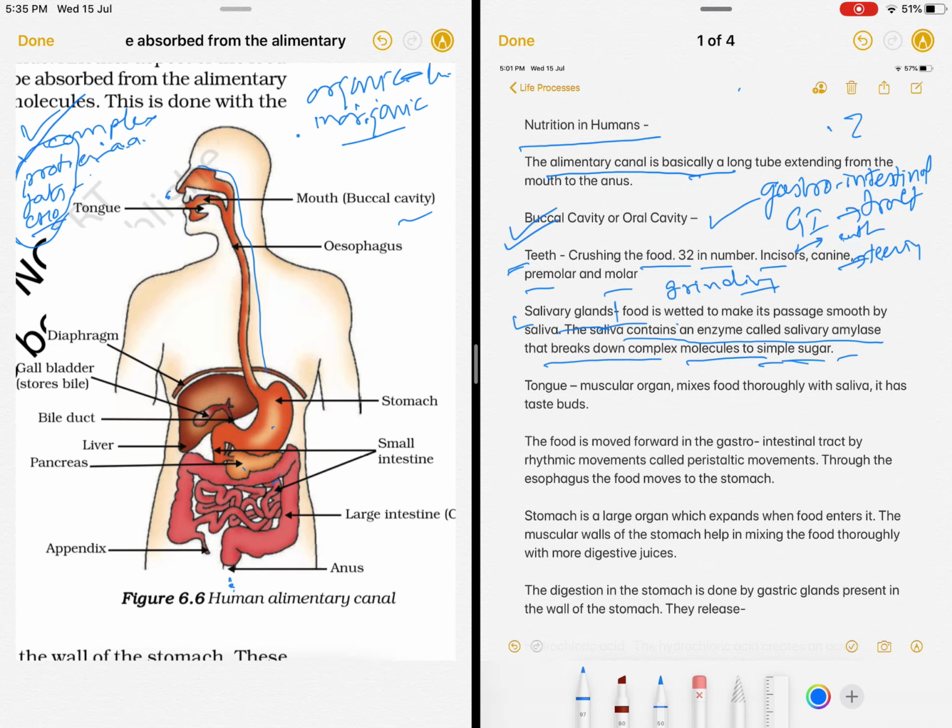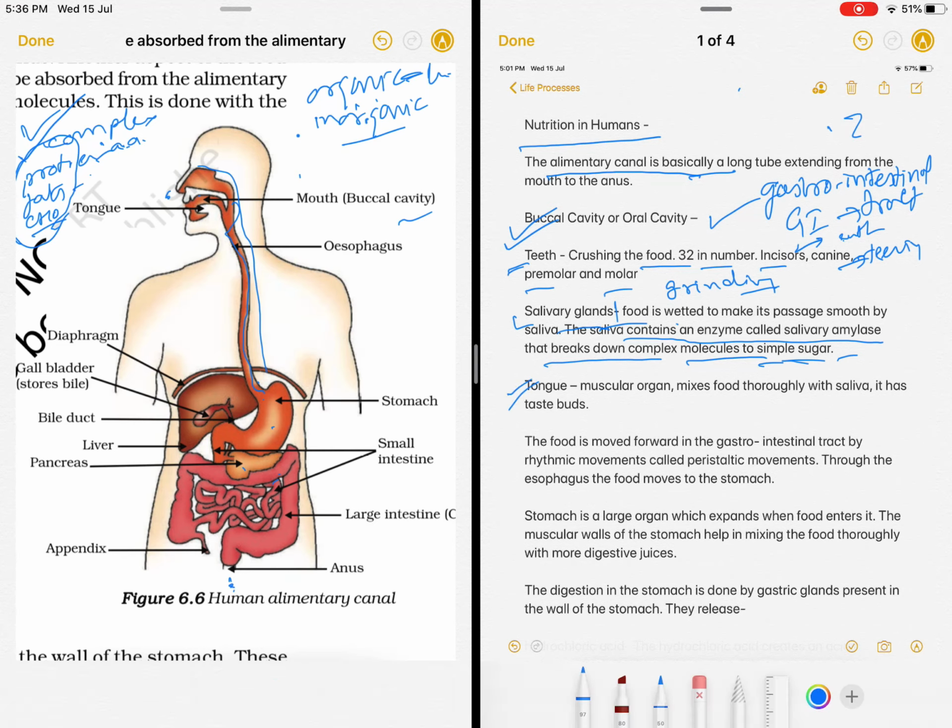Okay. Now from this buccal cavity, the food moves through this oesophagus. This is a long tube to the stomach. So nothing happens in the oesophagus. So we have forgotten another organ in the buccal cavity.